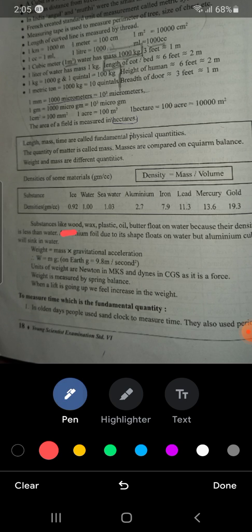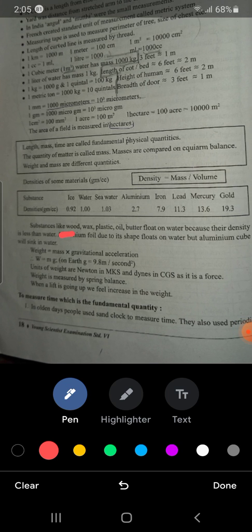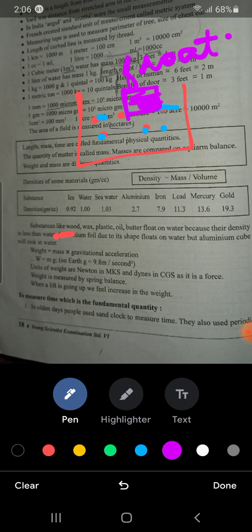Substances like wood, wax, plastic, oil, butter float on water because the density is less than water. See, let's suppose this is water, and if we keep an object on it, and if it floats, it means that its density is less than water.